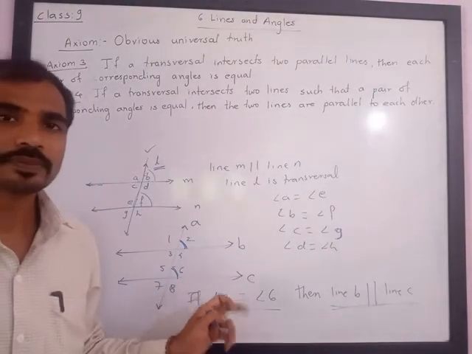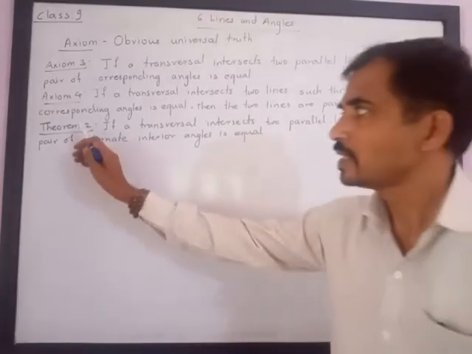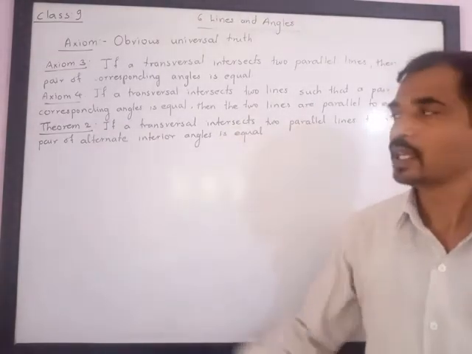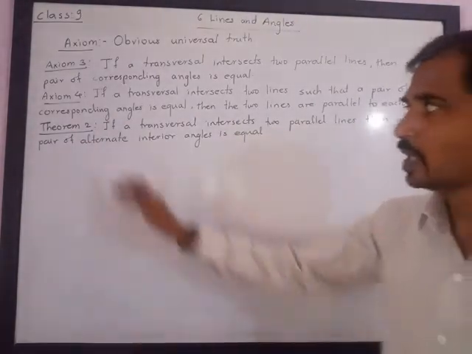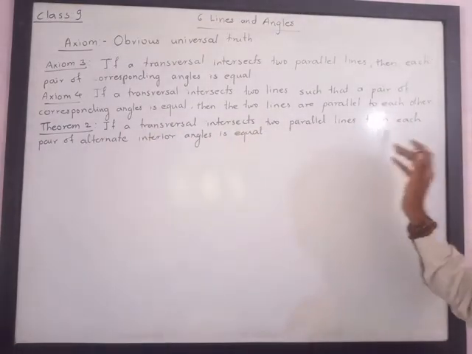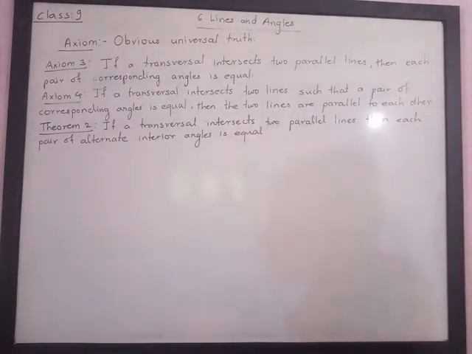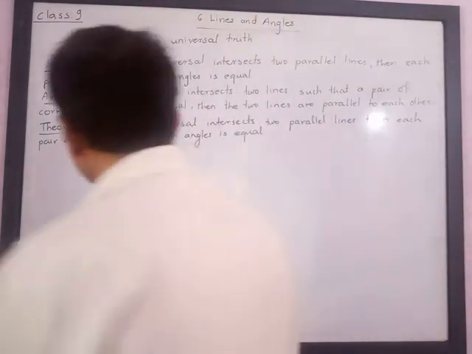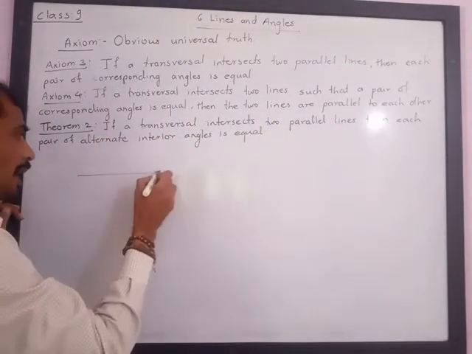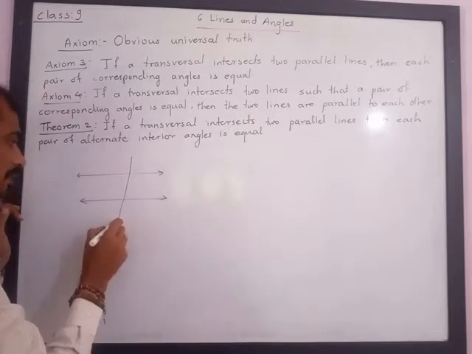Dear friends, we have the next theorem. Now a theorem is a statement which can be proved mathematically. Here let us try to understand. If a transversal intersects two parallel lines, then each pair of alternate interior angles is equal. What does this mean? If a transversal intersects two parallel lines, so here two lines are parallel to each other and a transversal intersects them.